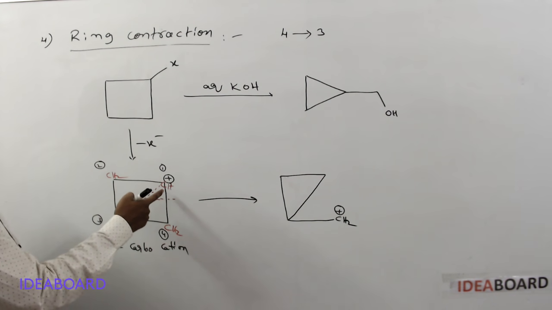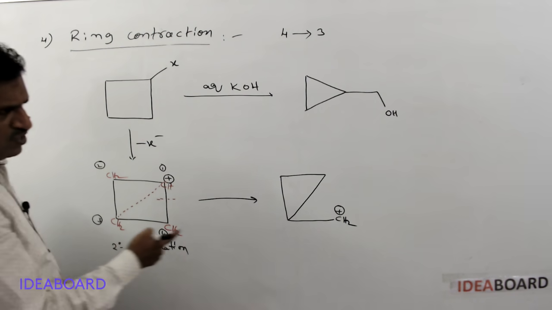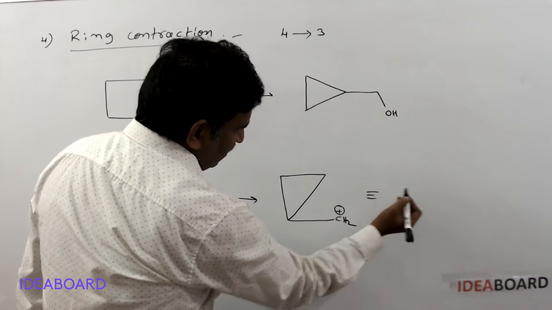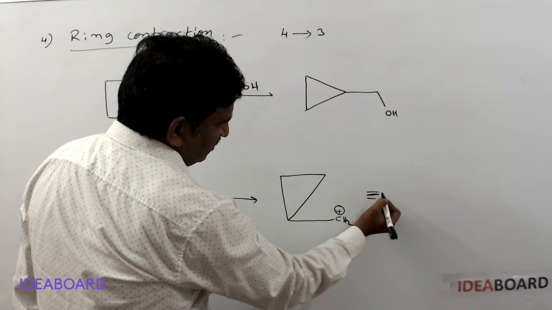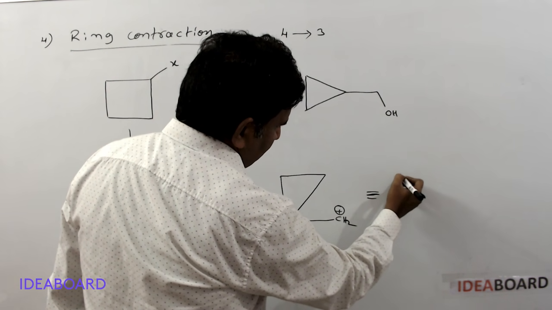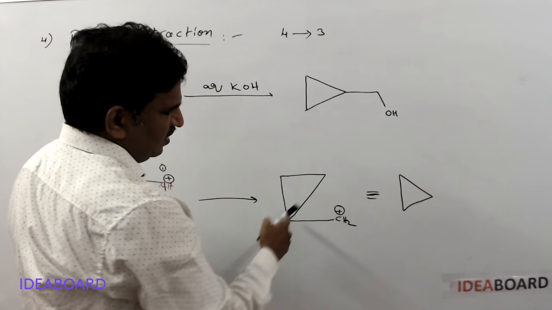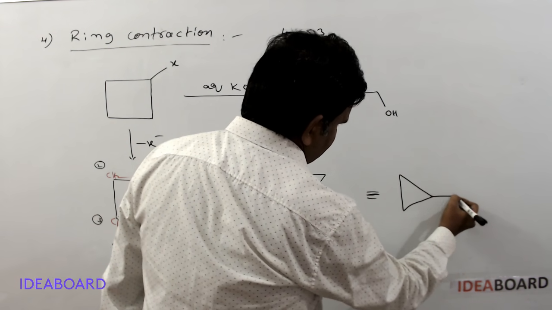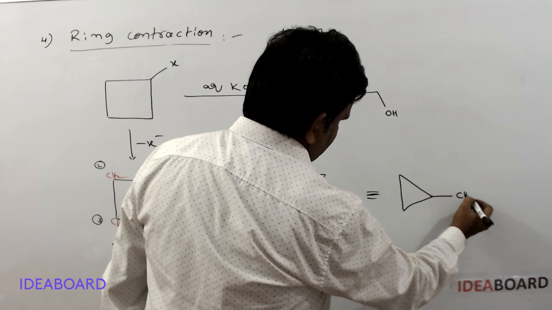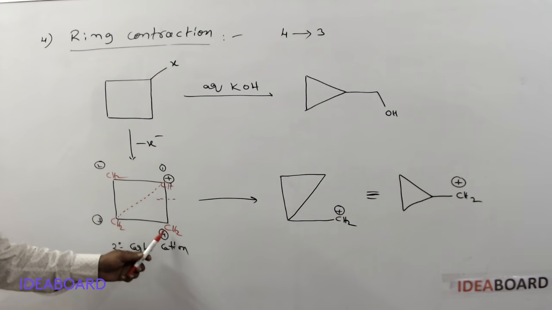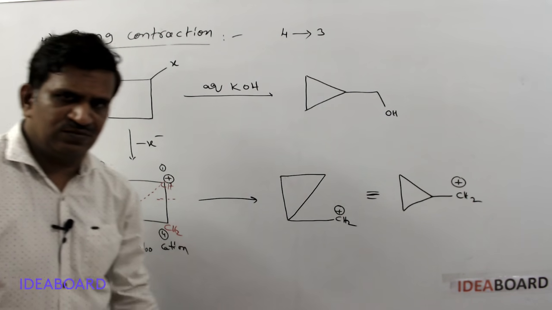And this is not getting a positive charge, it is getting a new bond. So the positive charge disappears here. Now similarly, the structure can be represented as a 3 carbon ring having a methyl group, CH2 plus, with CH2, CH2 and that is CH2.